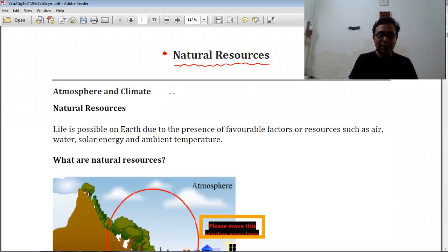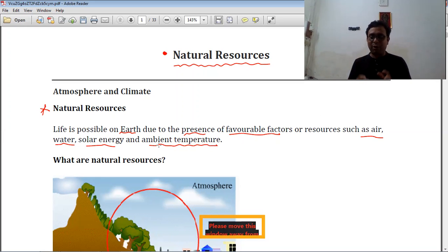But at first, we discuss what is a natural resource. You know, life is ultimately possible on earth. How? Due to the presence of favorable factors. Without these things, life cannot be possible. Resources like the air, the water, the solar energy, and some ambient or optimum temperature are very important. Without them, you cannot imagine life or living things.